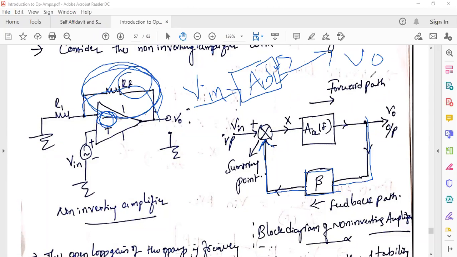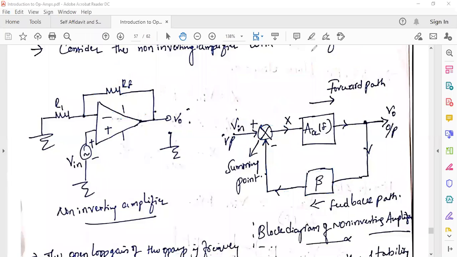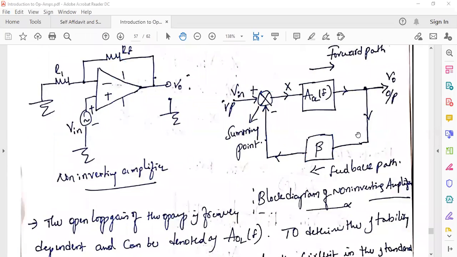In order to combine Vin and your feedback signal Vf, I am using a summing point. Then the resultant signal X is again applied to the open loop system. This is how an electronic system is converted into a block diagram model.